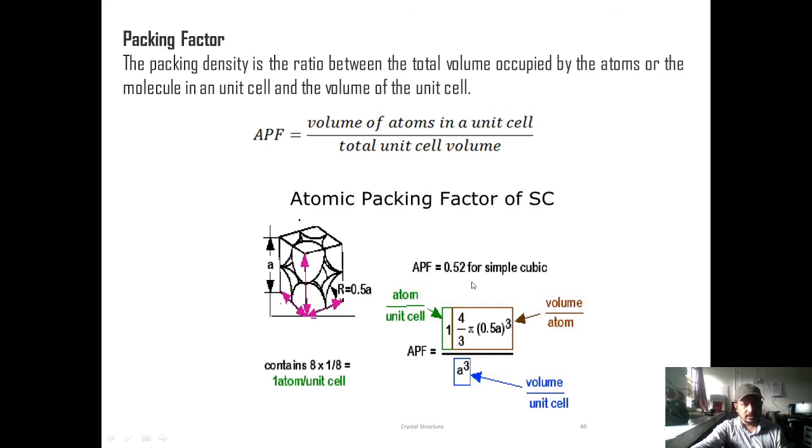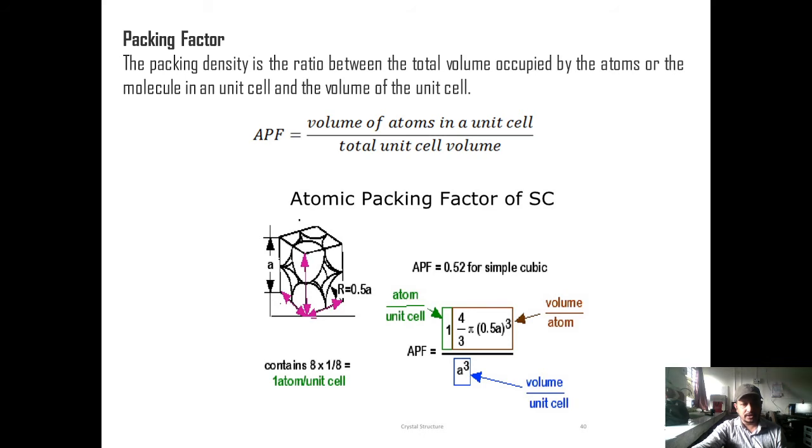Atomic packing factor. The packing density is the ratio between the total volume occupied by the atoms or molecules in the unit cell and the volume of the unit cell. So for the simple cubic structure, there is only one effective atom present in the unit cell. So the volume of the effective number of atoms is 4/3 pi r cubed, divided by the volume of the unit cell, that is a cube.